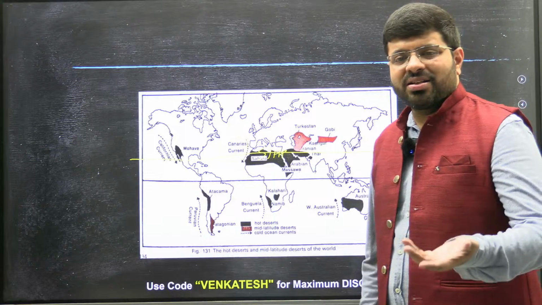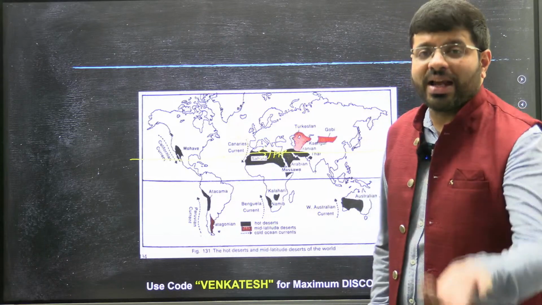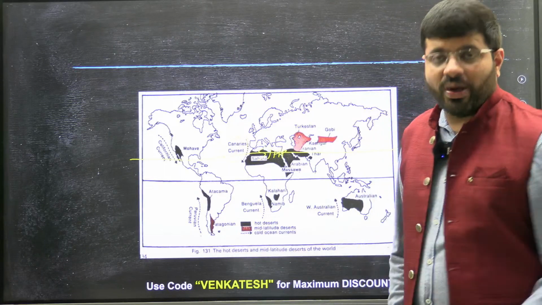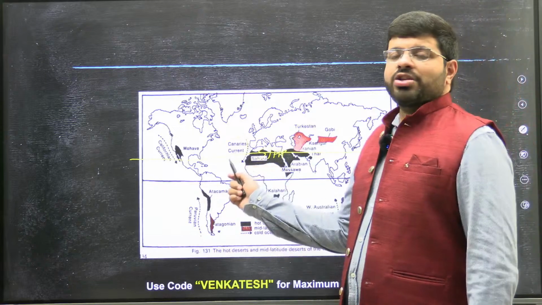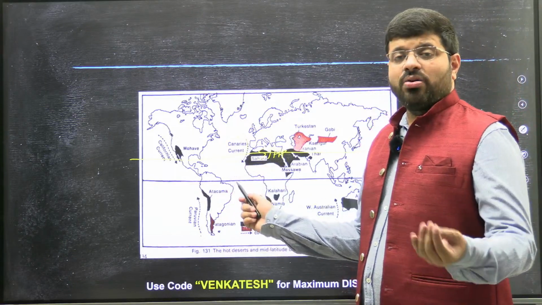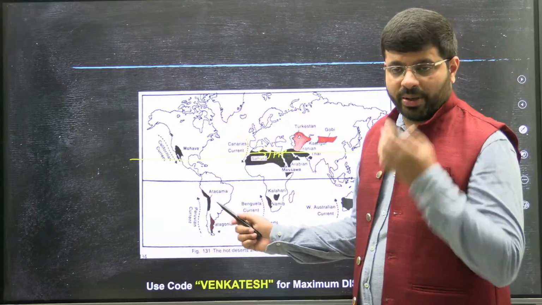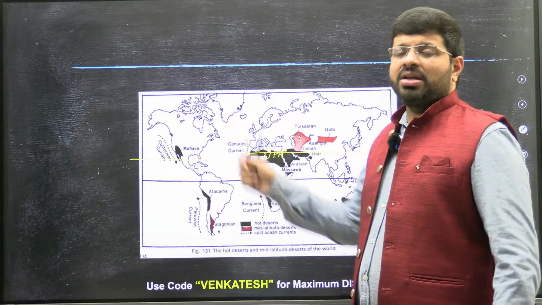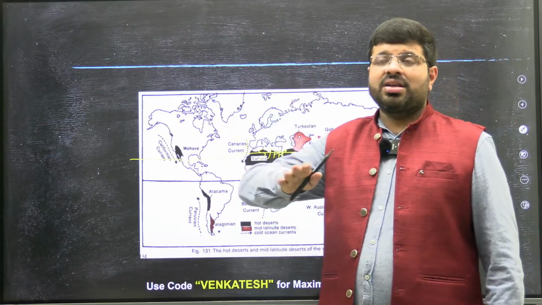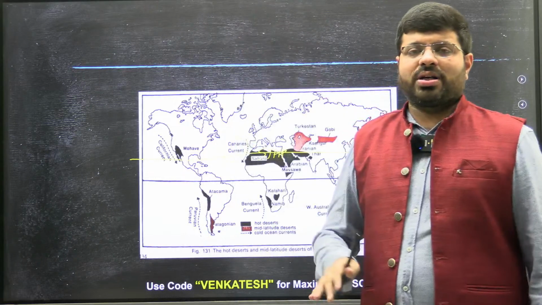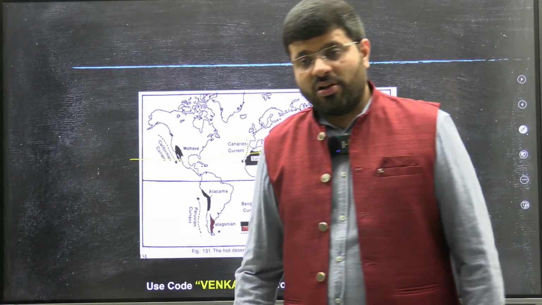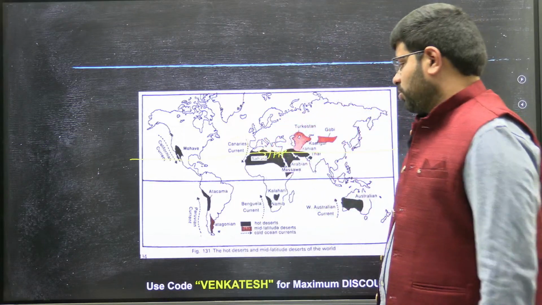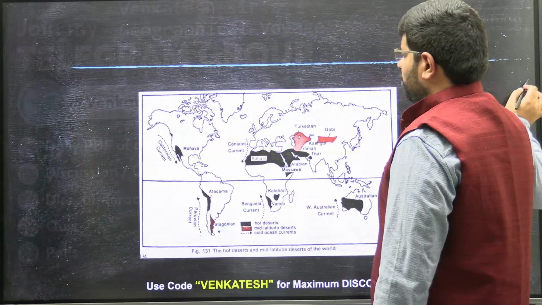What is a desert? Lack of vegetation. Why do you find lack of vegetation? Lack of rainfall. Why is there lack of rainfall? The oceanic moisture is not sufficient. That is number one. Number two, this is a zone of subtropical high pressure belt where there are calmer winds descending from the upper atmosphere to the ground level, which leads to such phenomena. So, that is about the questions out of oceanography.